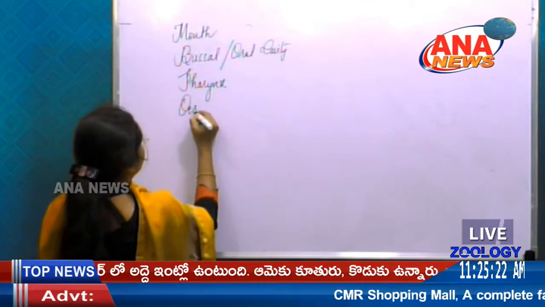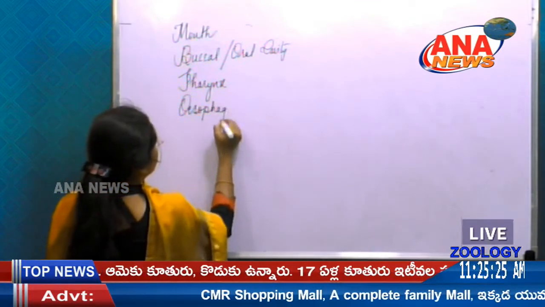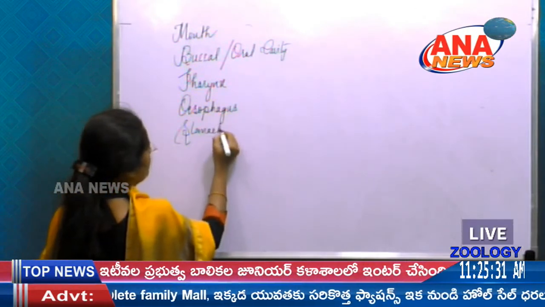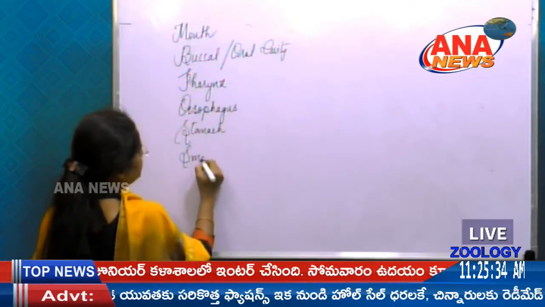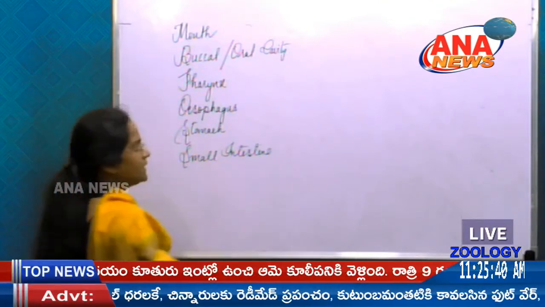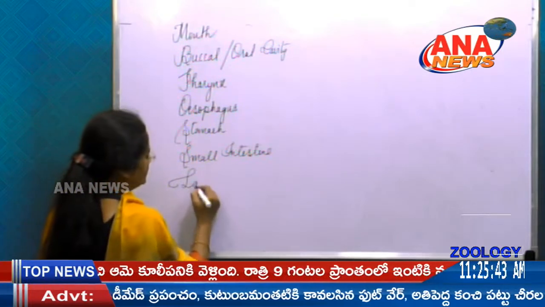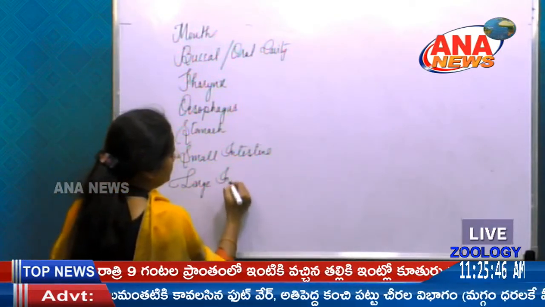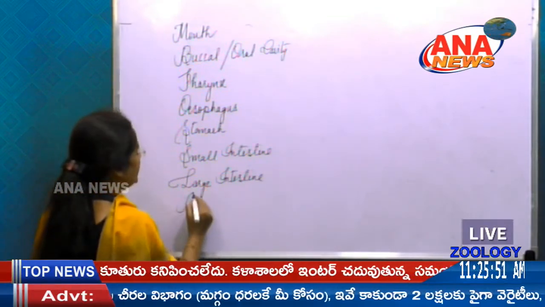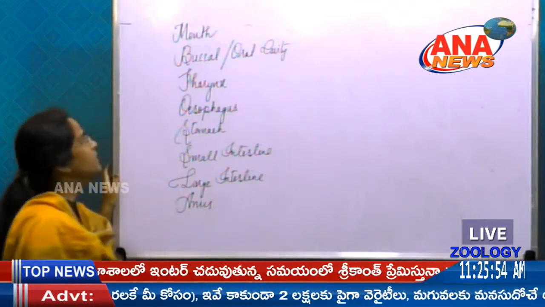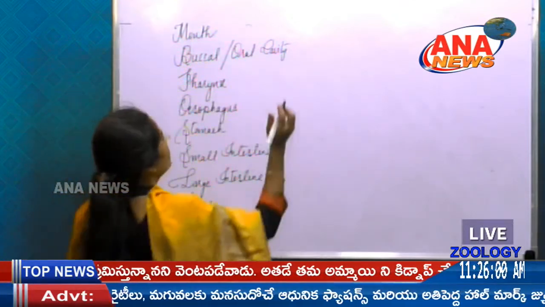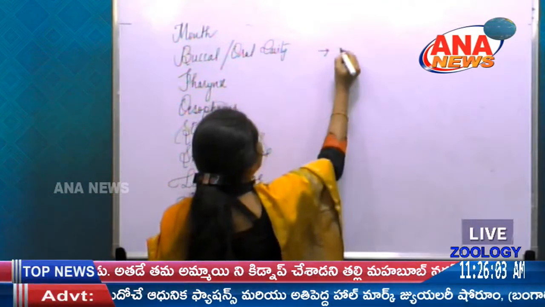Next esophagus, stomach, small intestine, large intestine, and last it is anus. So if you observe the parts of digestive system, here we can know that the digestion includes crushing of